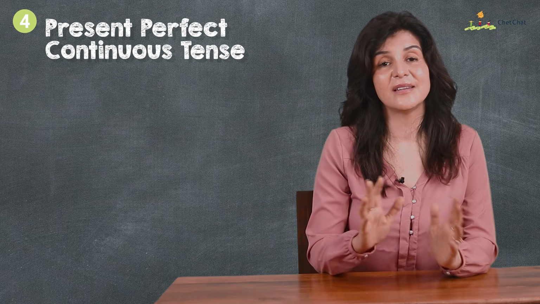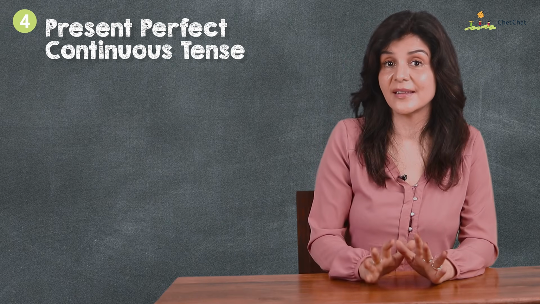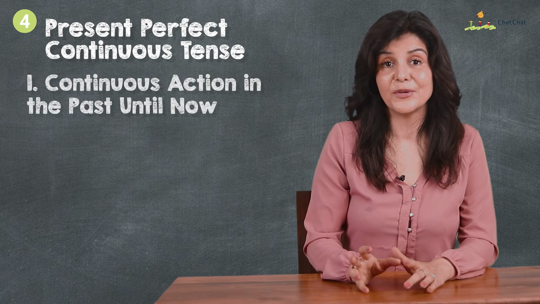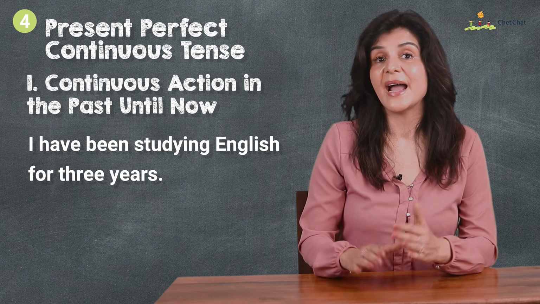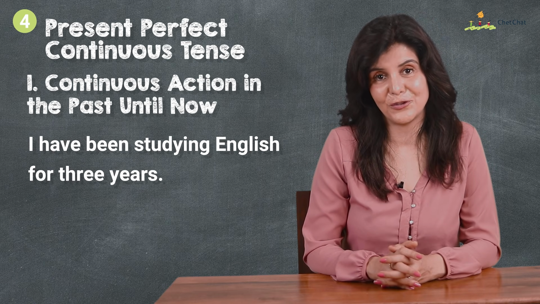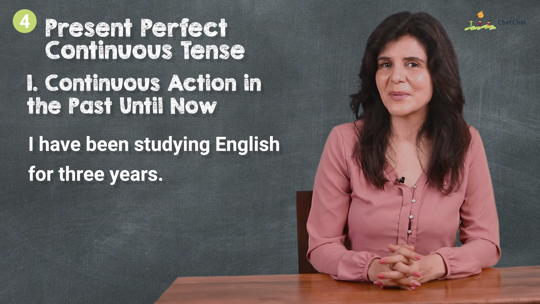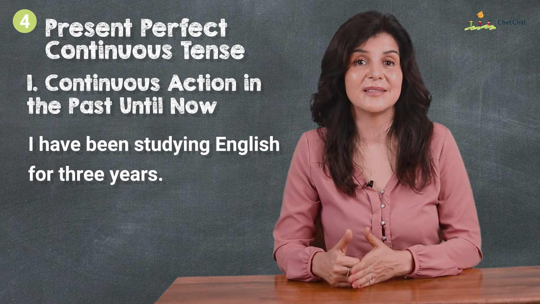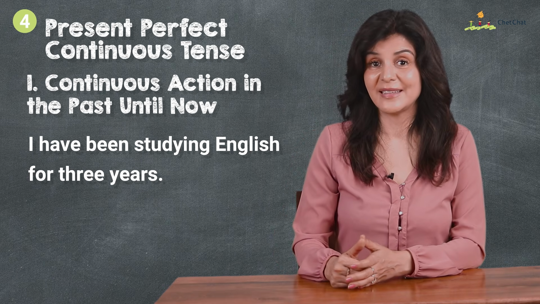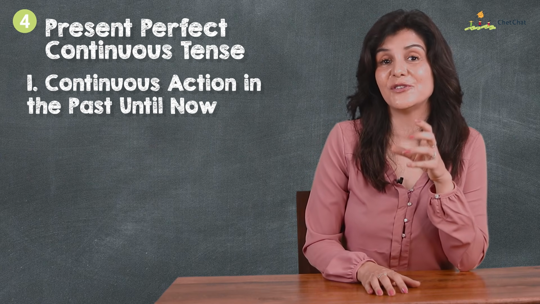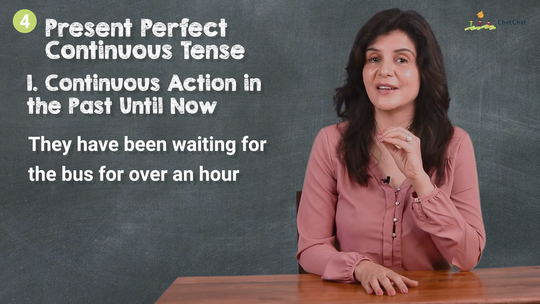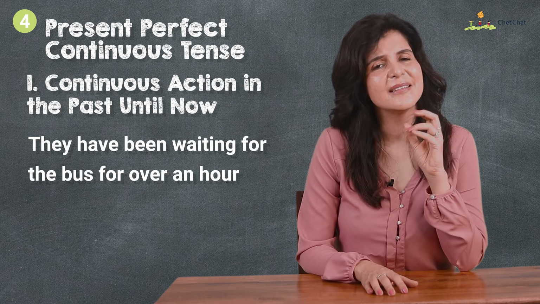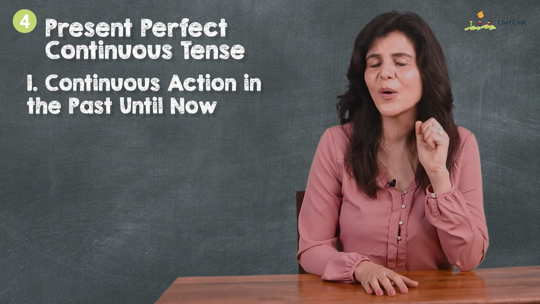Now let's look at the 3 types of conditions under which this tense is used. 1, if you're talking about continuous action in the past until now. I have been studying English for 3 years. This started in the past. It's continued up to the present moment. Notice that the emphasis is on the duration. They have been waiting for the bus for over an hour, which means that they are tired of waiting. It's been a long wait.